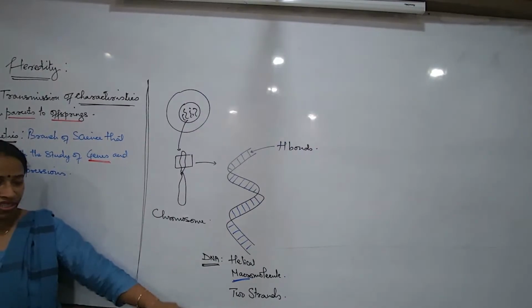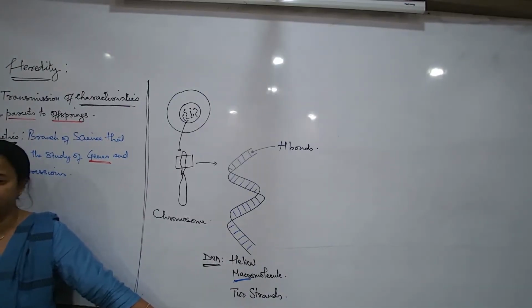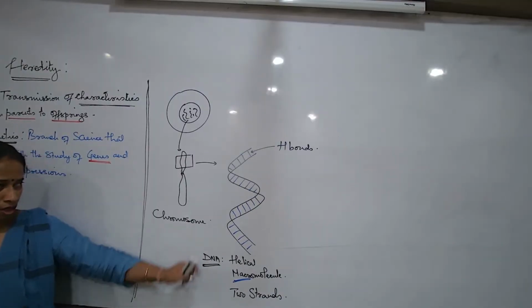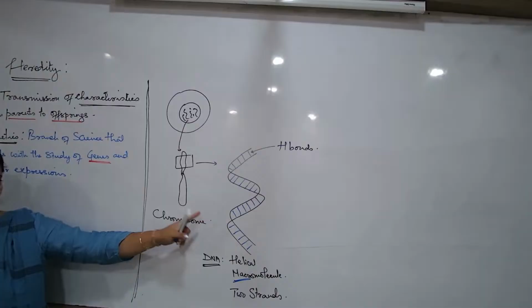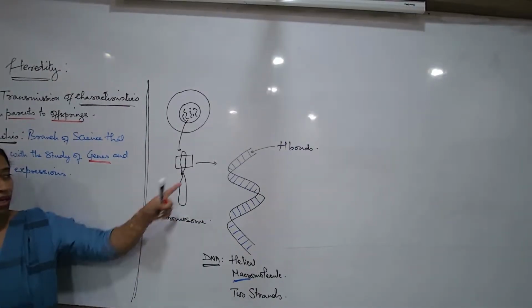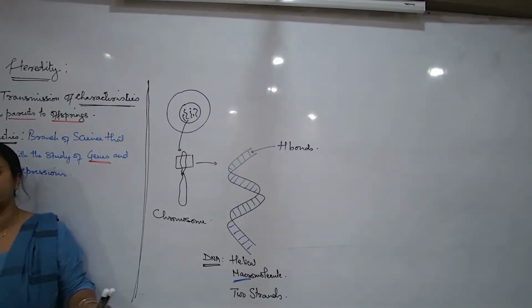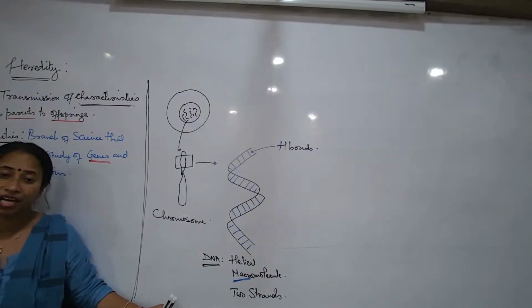The full form of DNA is deoxyribonucleic acid. It's a big complex molecule. So this is the DNA. We are more interested to talk about the DNA right now, not about the structure, function of the chromosome in fact.